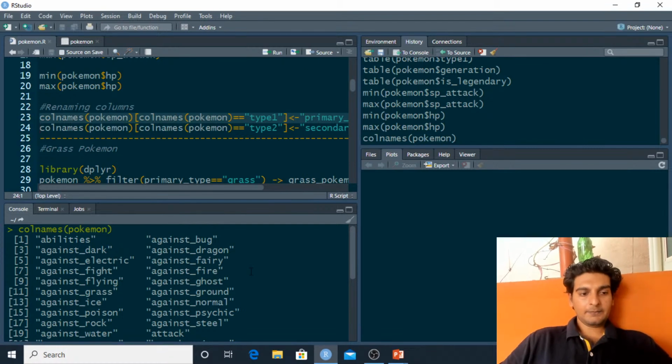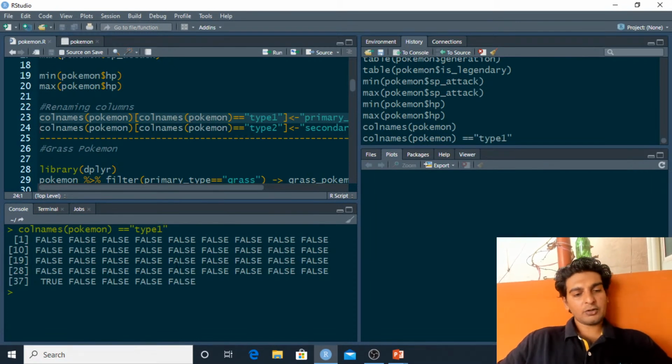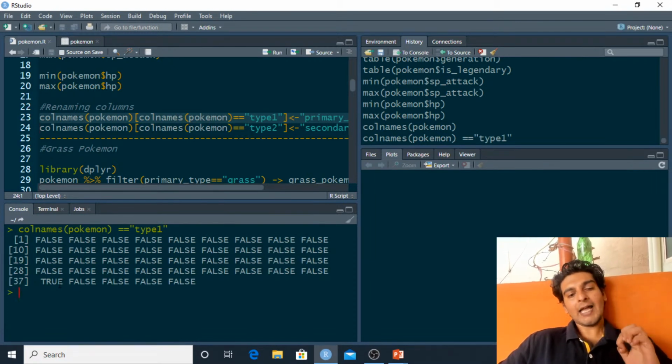Now what I'll do is I am checking colnames of Pokemon is double equal to type 1. And here I have a bunch of false and true values, and I have a true value only in that case where the column name is equal to type 1.